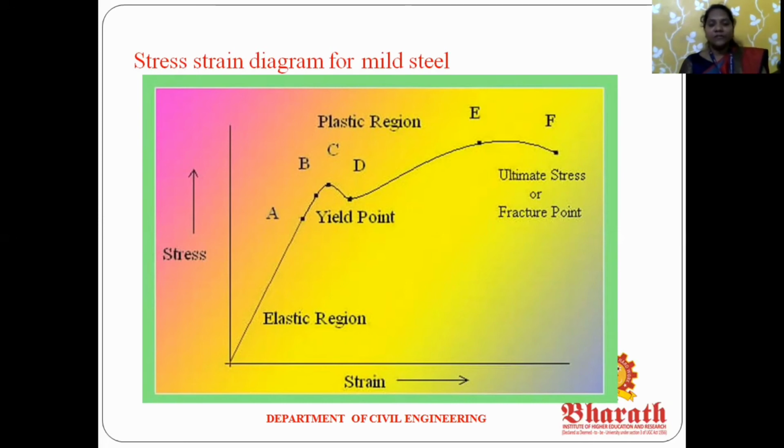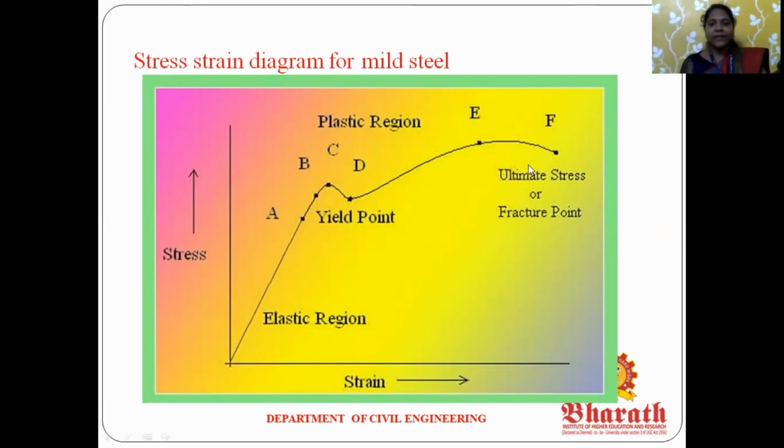Using the universal testing machine on mild steel, you apply the tensile stress. For the values noted, the force gives the stress and the deformation is called the strain. The stress is plotted on the y axis and strain on the x axis.